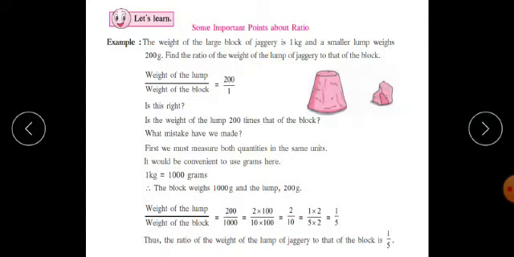Now both are even numbers, and also 10 is a multiple of 2. Therefore both these numbers, 1 into 2 upon 5 into 2. Again 2 gets cancelled, and the simplest form of this ratio is 1 upon 5. Thus, the ratio of the weights of the lump of jaggery to that of the block comes as 1 upon 5. Or we can say this is the simplest form of the ratio of the lump to that of the block.